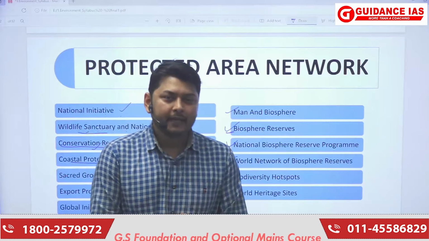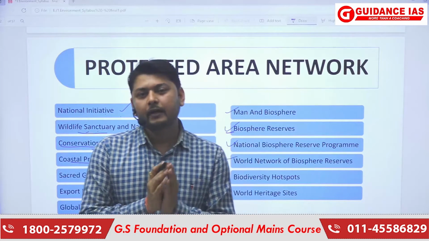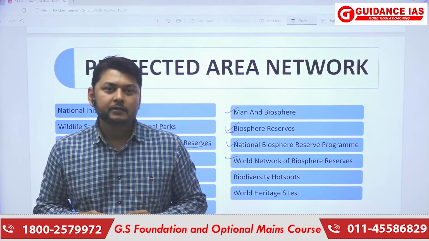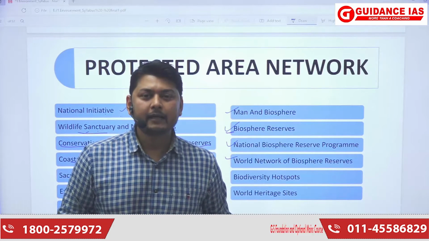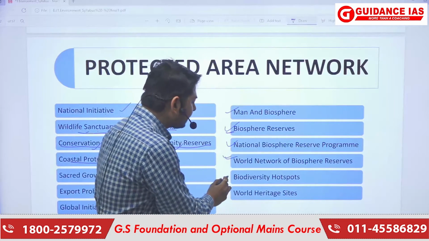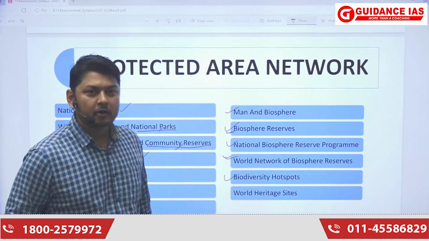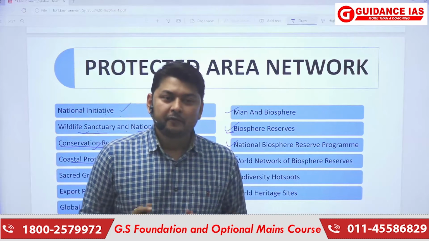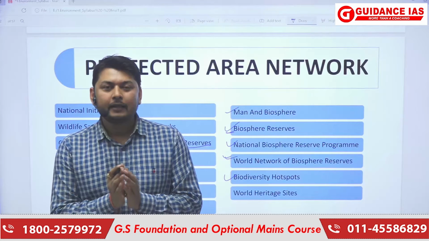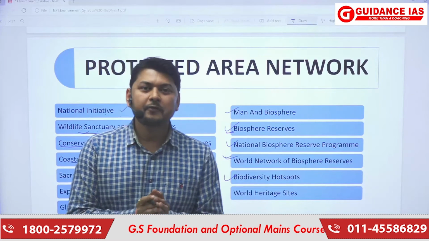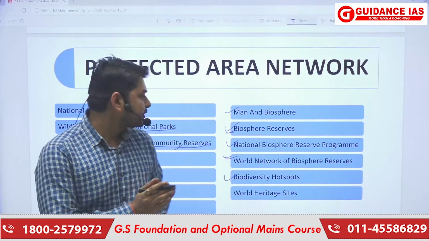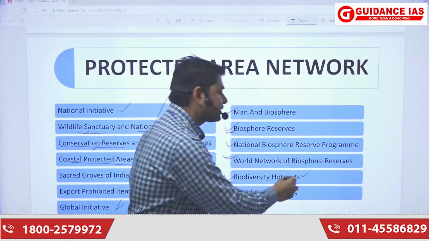Now, if India has some biosphere reserves, other biosphere reserves are also being made in different countries. So how they are connected, how they can enrich each other's species richness, it is specified here. Then this leads to the biodiversity hotspots, like which region of the country is having a large number of biodiverse species. This leads to the formation of biodiversity hotspots.